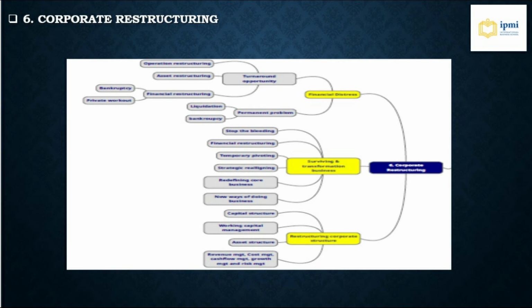Go to the surviving and transformation business. We learn about how to stop the bleeding. Bleeding here, we're not saying blood, but bleeding means the loss of our money. And then financial restructure, temporary pivoting, strategy realigning, redefining core business, and new ways of doing business. On restructuring corporate structure, we can see capital structure, working capital management, asset structure, and also revenue management, cost management, cash flow management, growth management, and risk management.